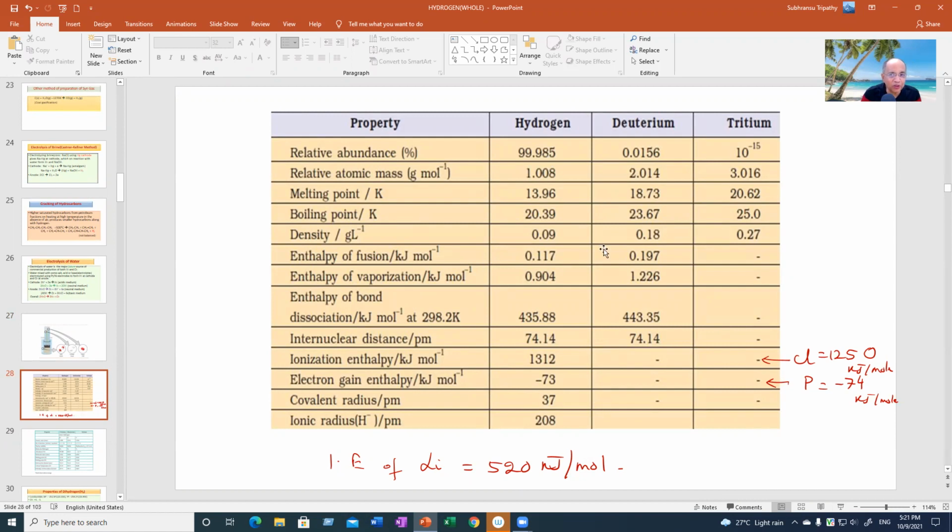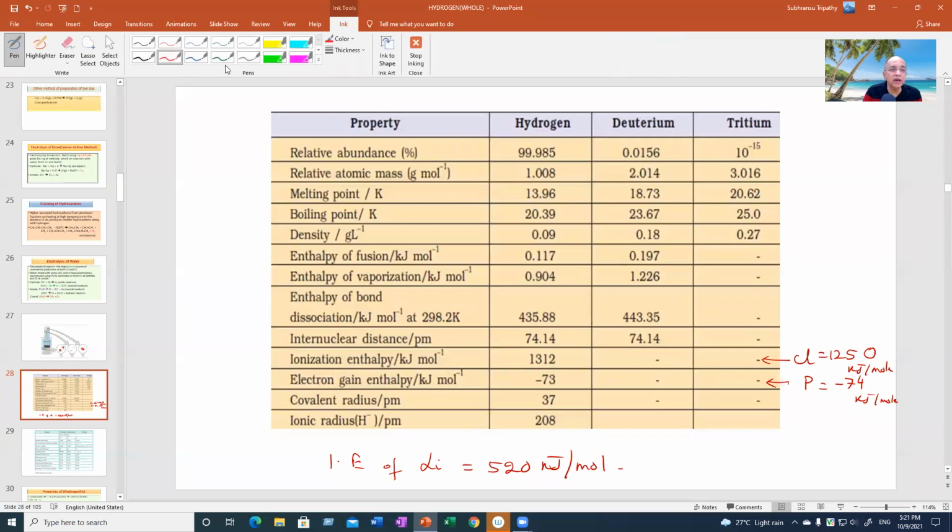Now, if you look at the properties of the three sisters, hydrogen, deuterium, and tritium, you will find slight differences in all. Abundance, you already know, tritium is almost extinct. Mass, relative atomic mass, is 1, 2, 3. For dihydrogen, dideuterium, ditritium, it is double: 2, 4, 6. Melting point in Kelvin is higher. When you say melting point, we use dihydrogen.